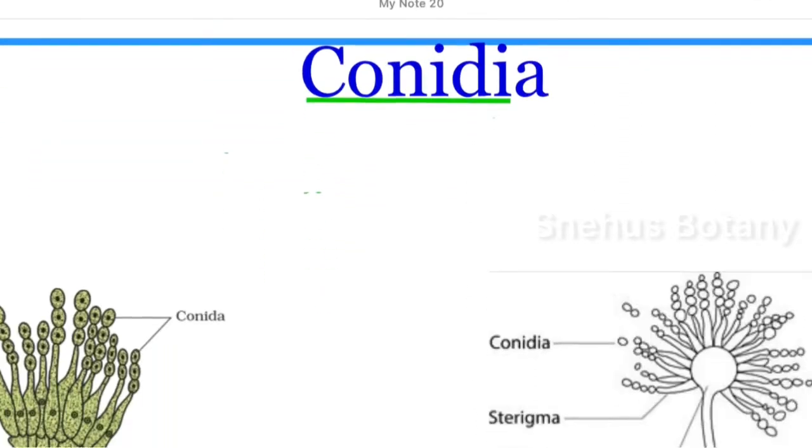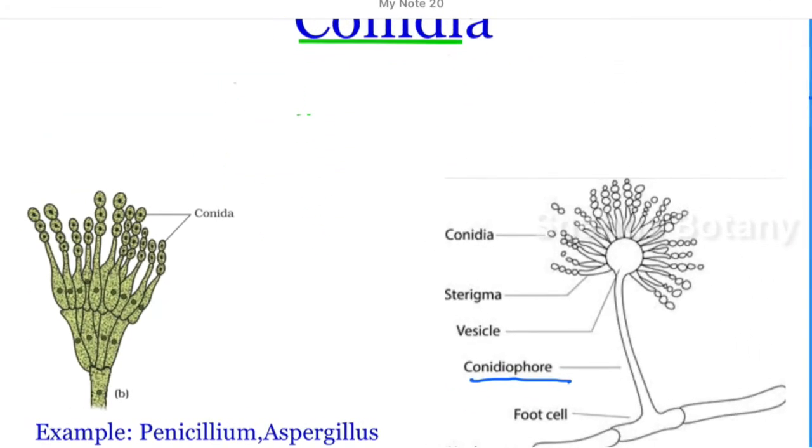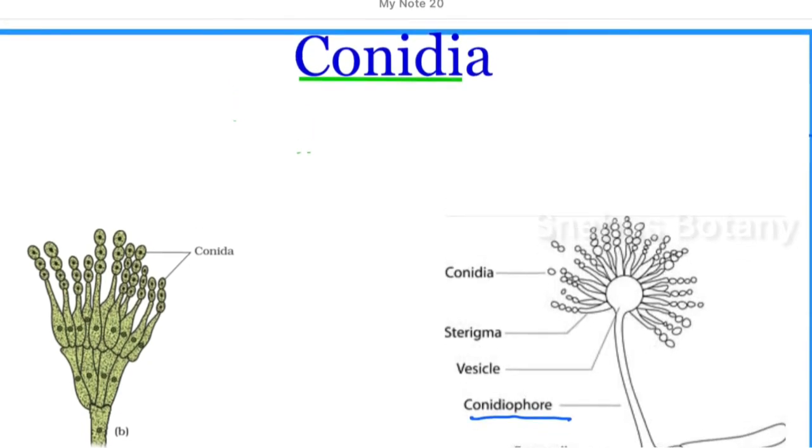Now conidia, an asexual spore seen in fungi, especially in ascomycetes like Penicillium and Aspergillus. You see small spores there called conidia.